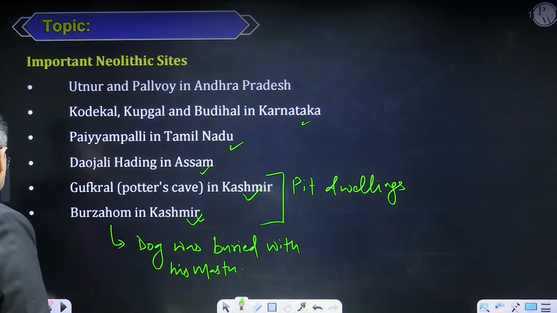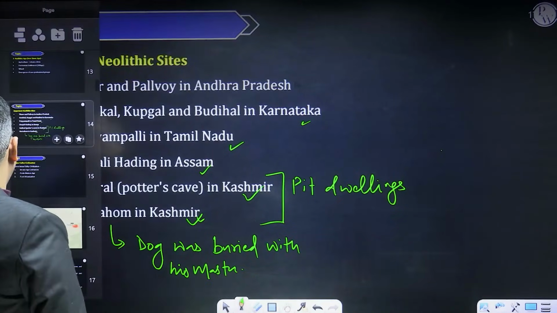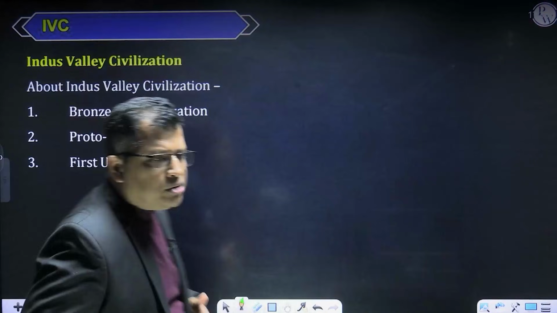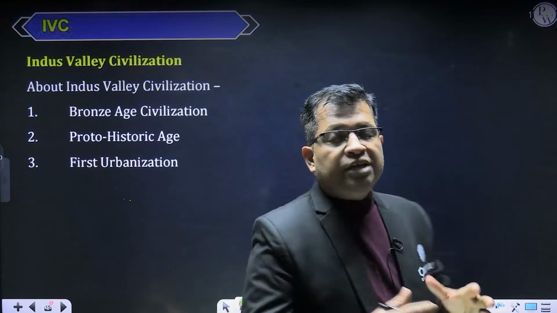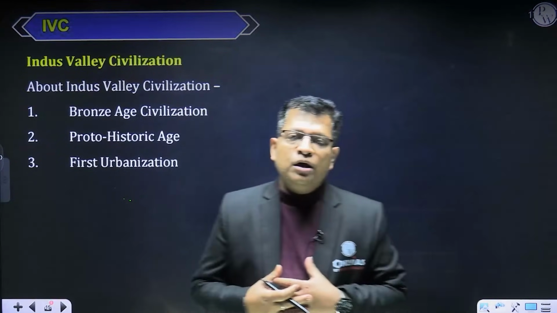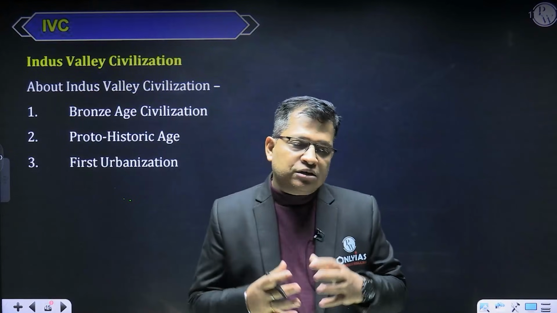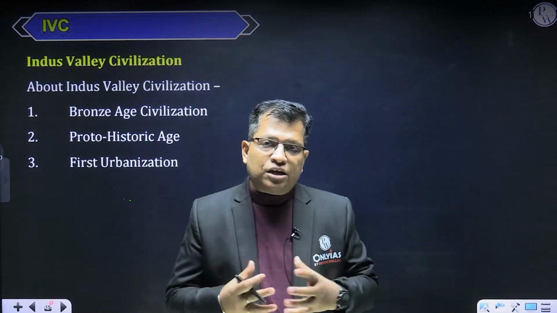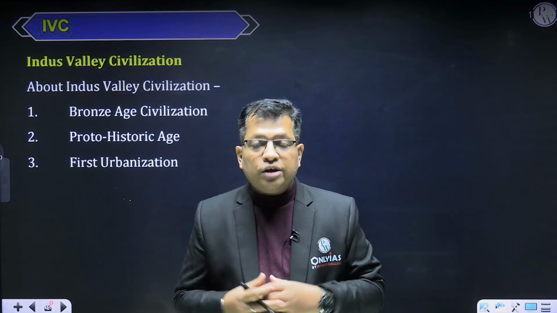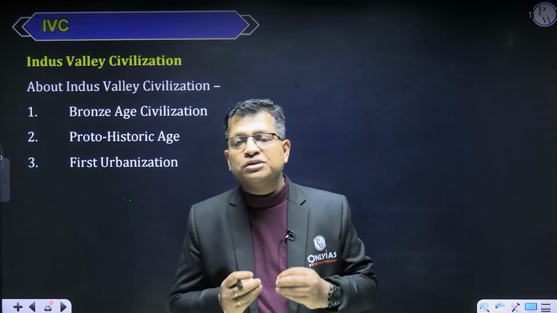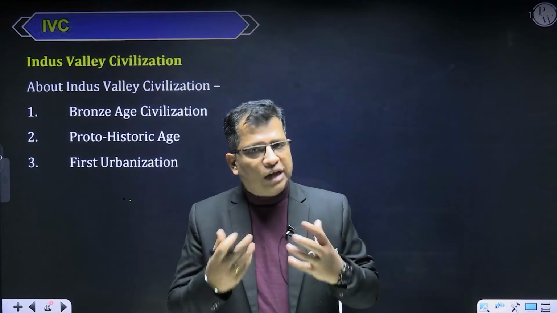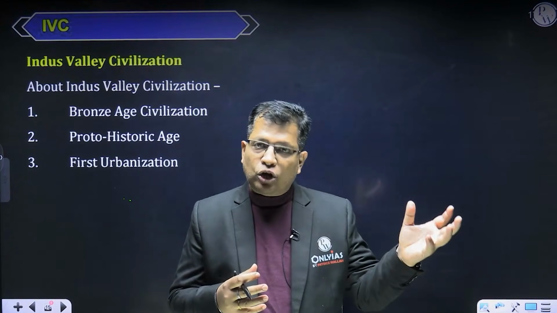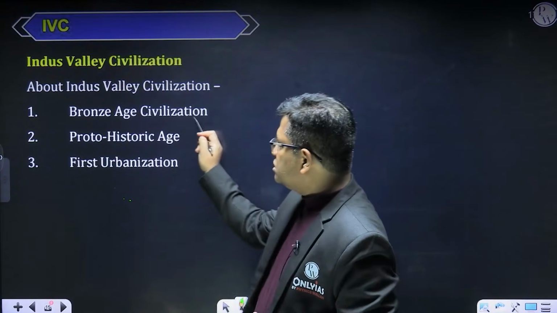Now coming to the IVC. There is some basic information in regard to the IVC. It is a Bronze Age civilization, right? Bronze Age civilization simply means that during this period, man had learned the skill to forge metals. If I am talking about bronze, it simply means that during that time, man was able to forge two metals, copper and tin, right? So, Bronze Age civilization.